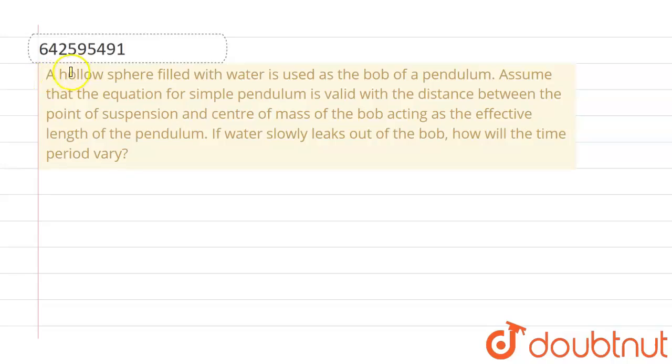Hello everyone. So the given question is: a hollow sphere filled with water is used as the bob of a pendulum. Assume that the equation for simple pendulum is valid with the distance between the point of suspension and center of mass of the bob acting as the effective length of the pendulum. If the water slowly leaks out of the bob, how will the time period vary?